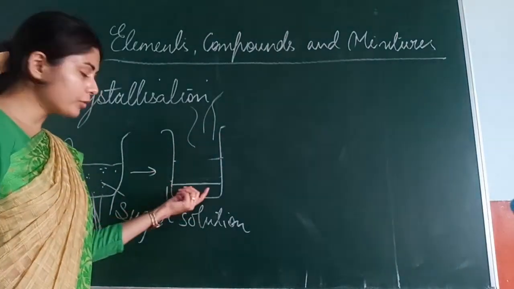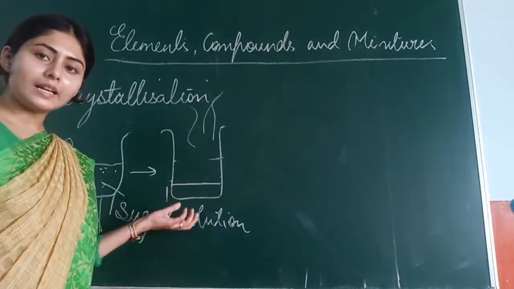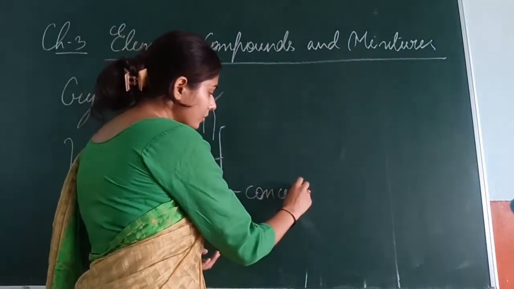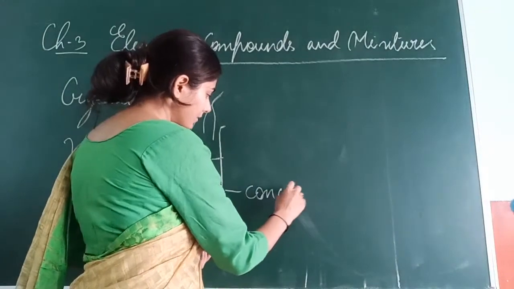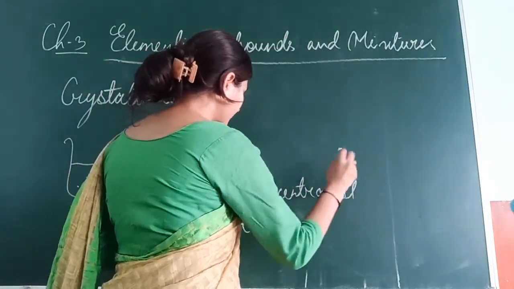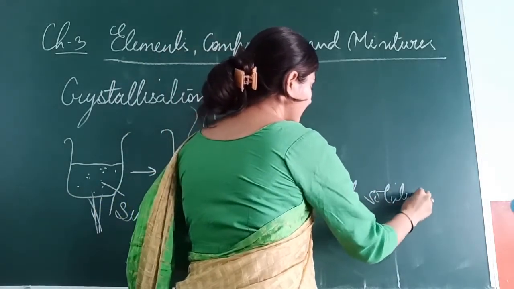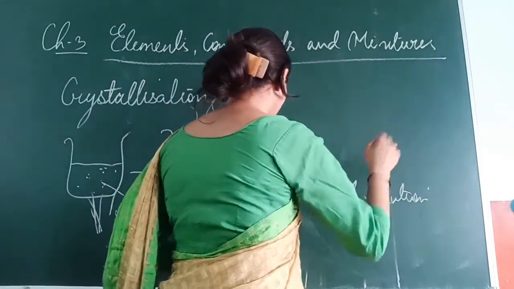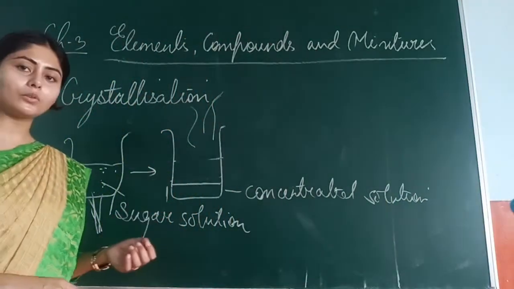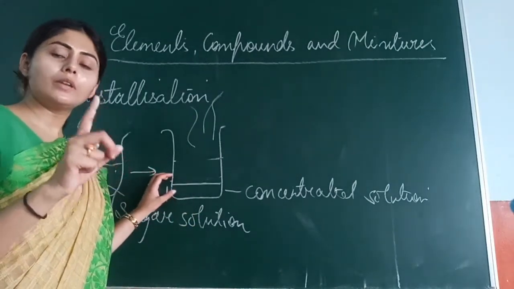And the sugar with a very small amount of water left in the beaker is called a concentrated solution. This is called a concentrated solution, in which a large amount of sugar is there, because sugar will not evaporate.